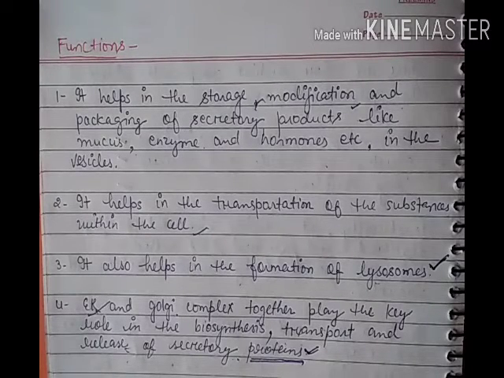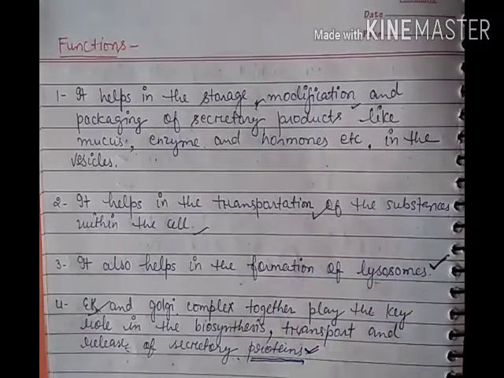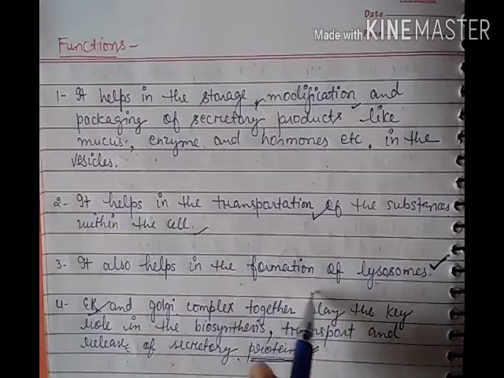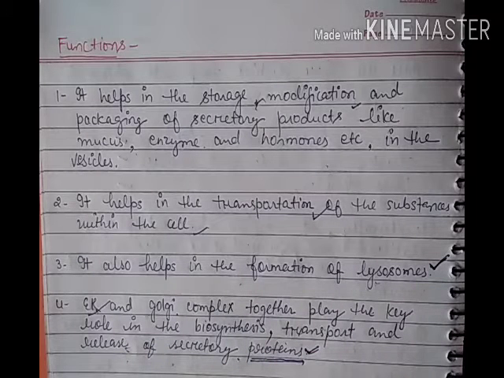So these are some basic functions of the Golgi apparatus in the cell. The first one is that it helps in the storage, modification and packaging of the secretory products. That's why the Golgi apparatus is called the modification and packaging unit of the cell. Next, it helps in the transportation of substances, and the third one is that it also helps in the formation of lysosomes. Lysosomes are formed by the Golgi apparatus. The fourth one is that they help in the formation, transport and release or secretion of the secretory proteins. So these are the main important functions of the Golgi apparatus.